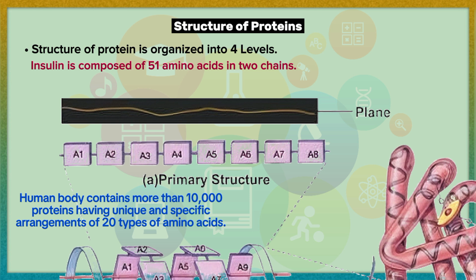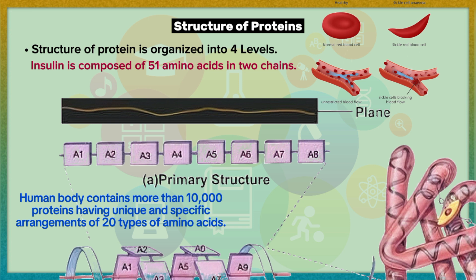The arrangement of amino acids in a protein molecule is highly specific for its proper functioning. If any amino acid is not in its normal place, the protein fails to carry on its normal function. The best example is the sickle cell hemoglobin of human beings. In this case, only one amino acid in each beta chain out of the 574 amino acids does not occupy the normal place in the proteins. In fact, this particular amino acid is replaced by some other amino acid, and the hemoglobin fails to carry any or sufficient oxygen, hence leading to death of the patient.